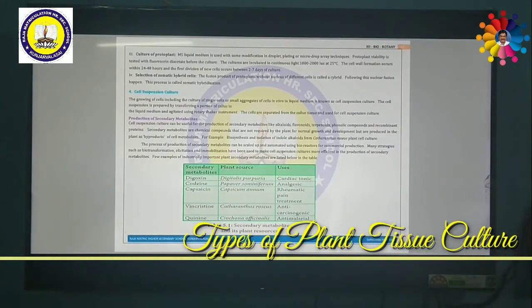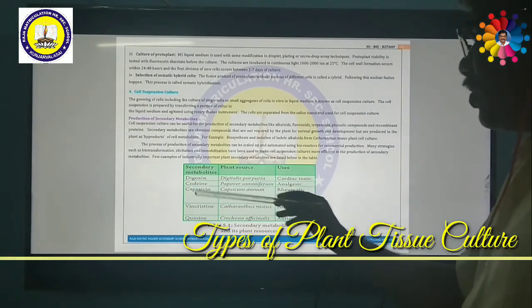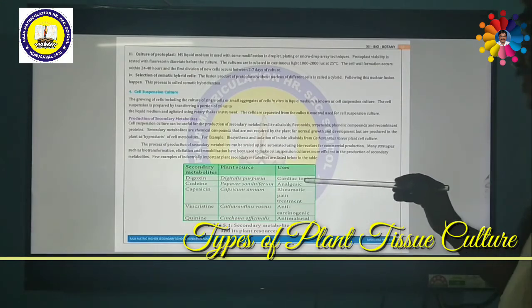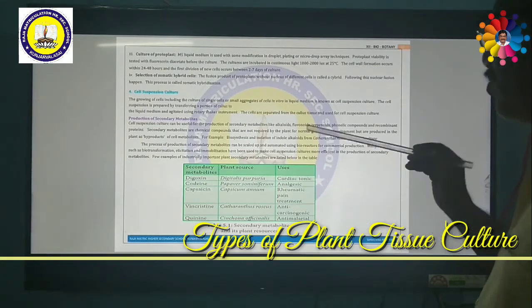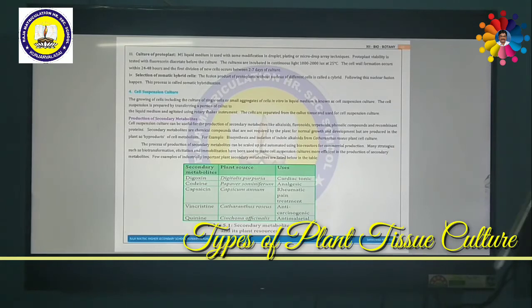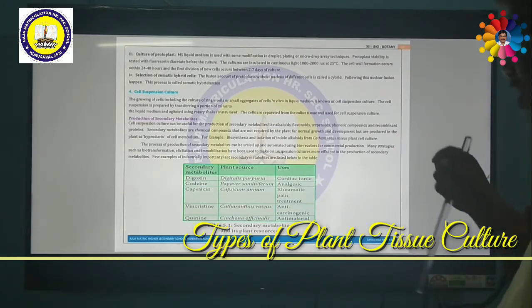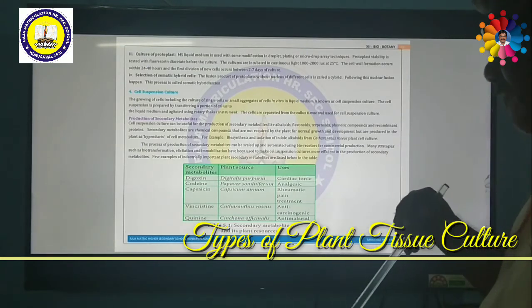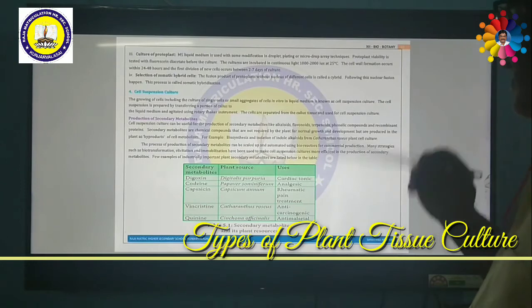Similarly, another alkaloid is called codeine. Codeine is an analgesic obtained from Papaver somniferum. Analgesic means it can be given as a sedative before operations; for surgery, they use it for analgesic conditions.